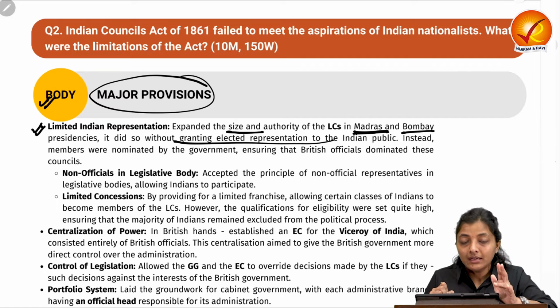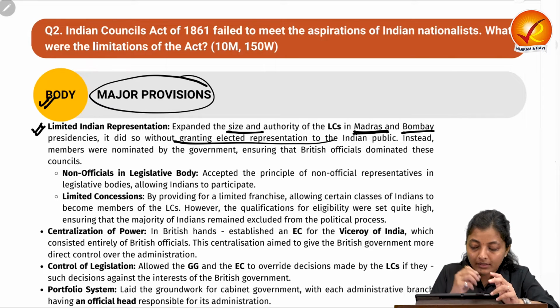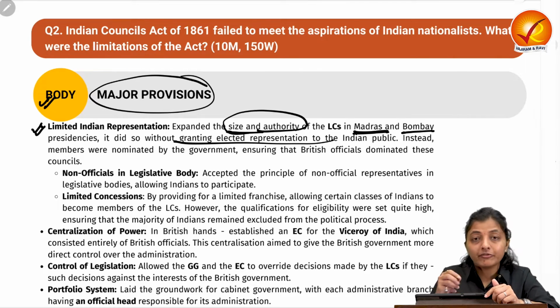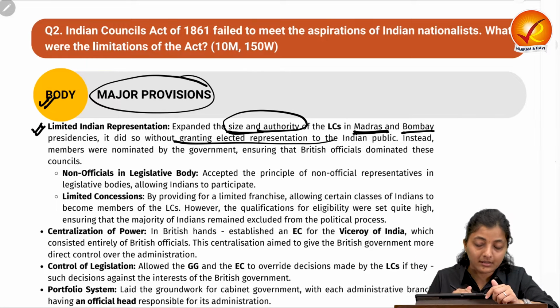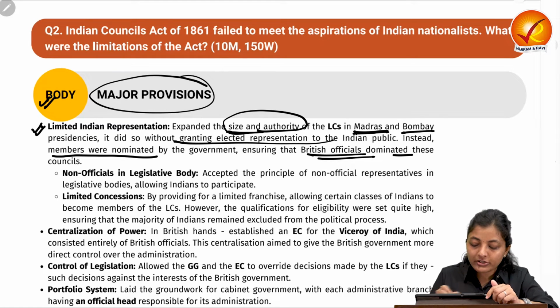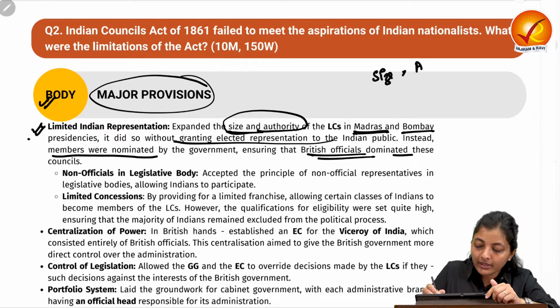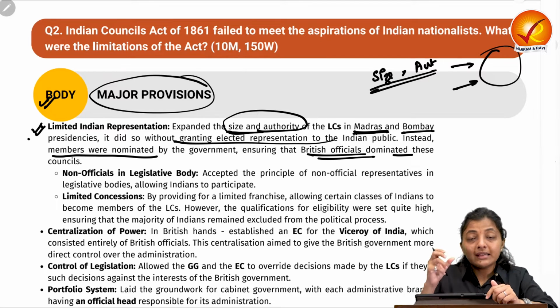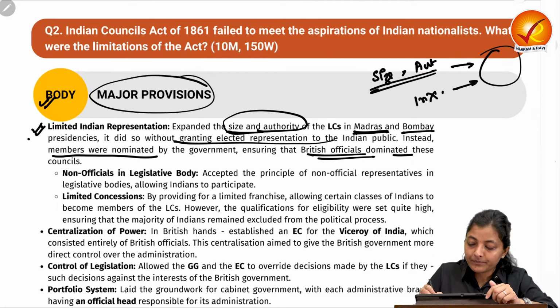What they did was just increase the size and the authority for the British officials in these legislative councils. These members were nominated by the government, ensuring that British officials dominated these councils. So they increased the size and the authority, but did not give elected representation to the Indians.